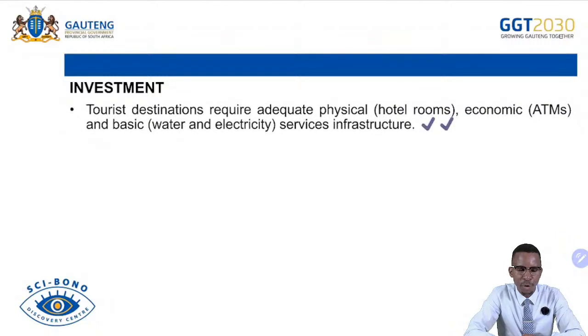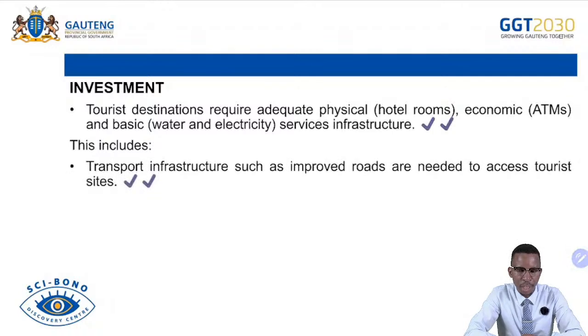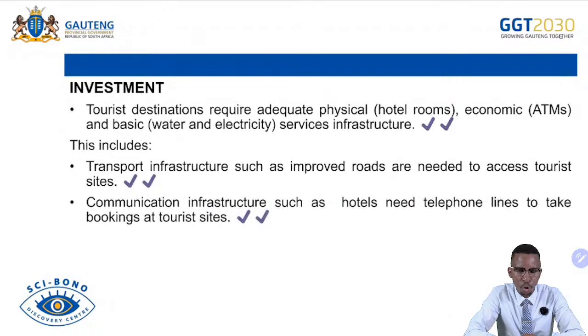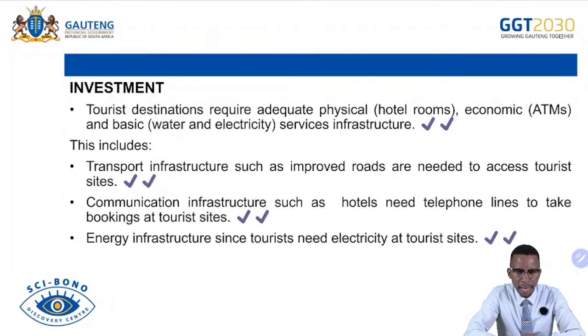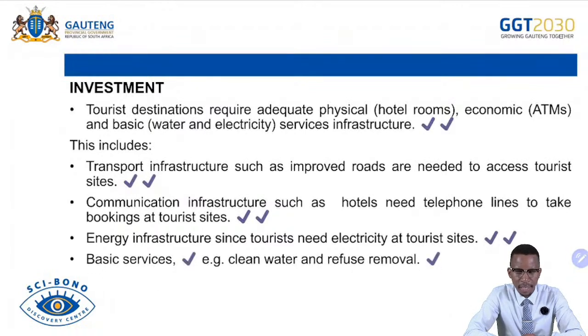We continue with investment. Tourist destinations require adequate physical hotel rooms and economic infrastructure: ATMs, and basic water and electricity supply. They must be available, so it leads to improvement of the infrastructure. This includes transport facilities such as improved roads needed to access tourist sites or destinations. Communication infrastructure is very important also. Energy infrastructure, such as electricity and fuel, is also very important for tourists to be able to enjoy themselves within the country and travel from one point to another. Basic services, e.g. clean water and refuse removal, are very important for the tourism industry.